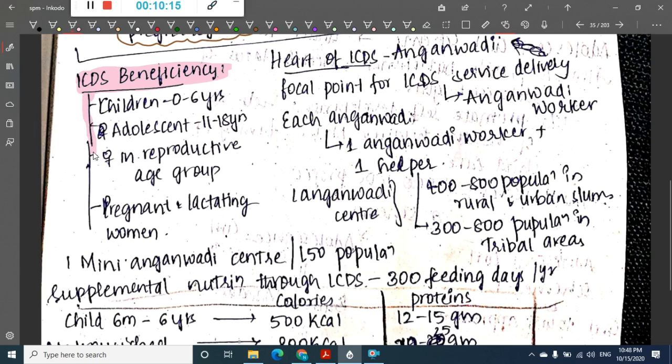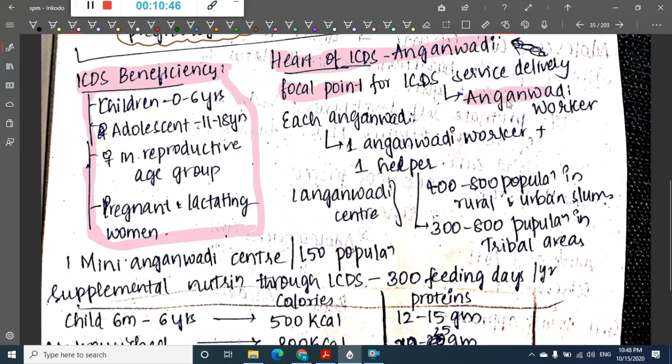So ICDS beneficiaries include children of age 0 to 6 years, adolescents from 11 to 18 years, females in the reproductive age group, pregnant women and lactating women. All these people are provided services from ICDS. Then what is the heart of ICDS? The heart of ICDS is the Anganwadi worker. What is the focal point of ICDS delivery?